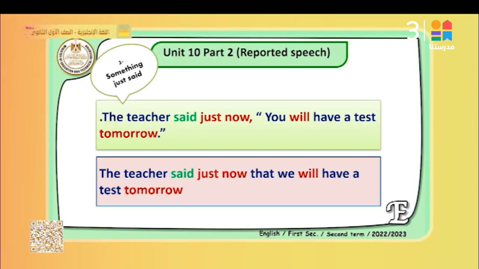Number 3, when something is just said. It is just mentioned. شيء لسه متقال حالا. The teacher said just now, you will have a test tomorrow. So here we don't change the tense and we don't change the time expression because it is the same time. The speech is just said. It is just said now. So the teacher said just now that he will have a test tomorrow. So will remain the same. It will not be changed.